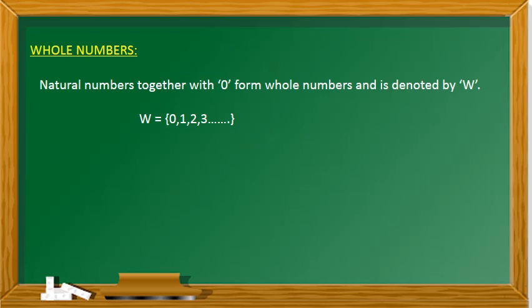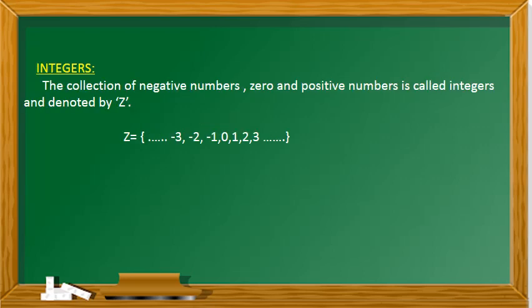Whole numbers: natural numbers together with 0 form whole numbers and are denoted by W. W is equal to 0, 1, 2, 3, etc. Integers: the collection of negative numbers, 0 and positive numbers is called integers and denoted by Z. Z is equal to negative numbers, 0, together with positive numbers: minus 3, minus 2, minus 1, then 0, 1, 2,